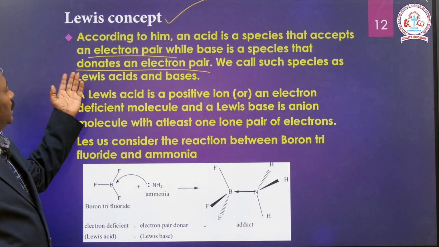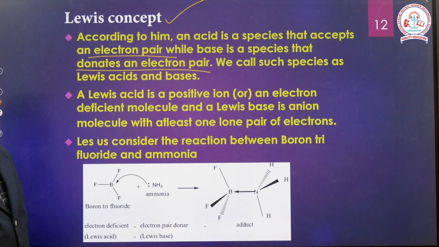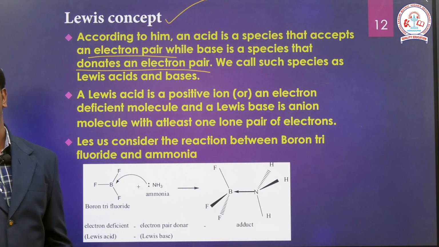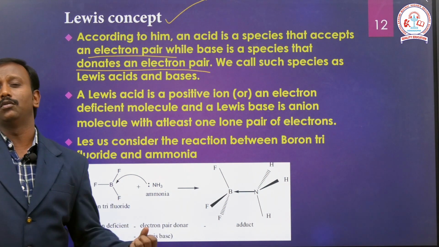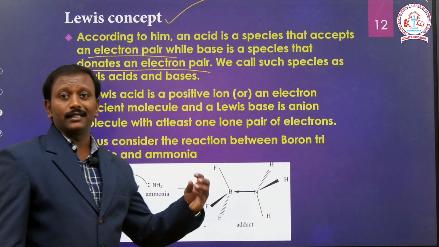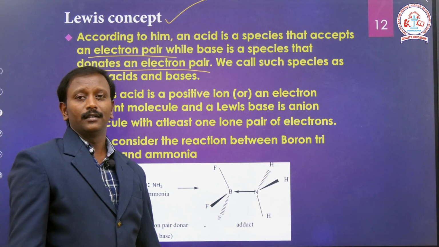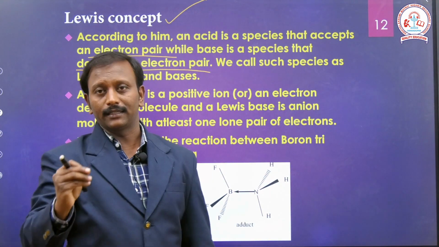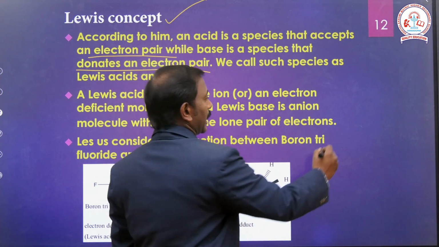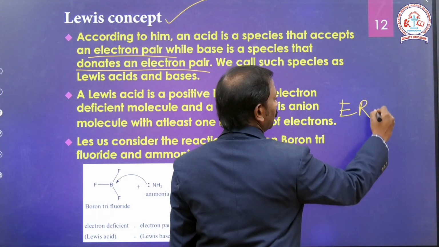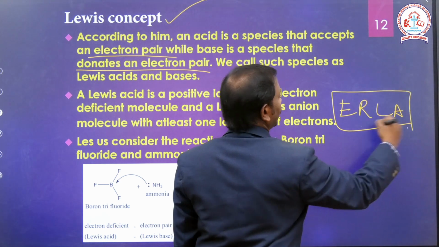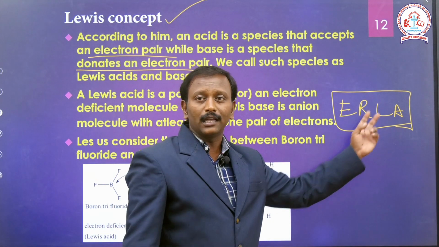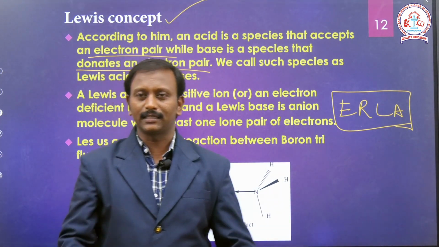If any compound accepts or receives an electron pair, that is a Lewis acid. If any compound donates an electron pair, it is called a Lewis base. Here is a simple shortcut, each and every student should remember one word: electron receiver is a Lewis acid. This is the simple concept.